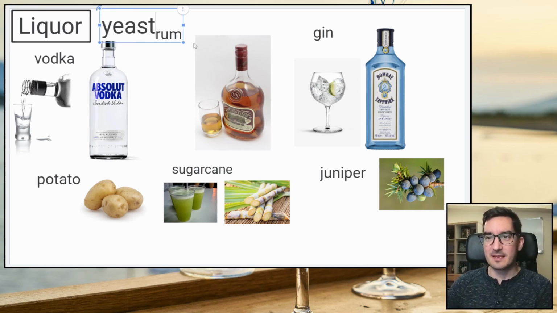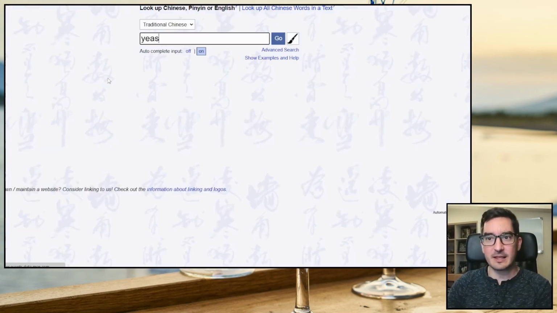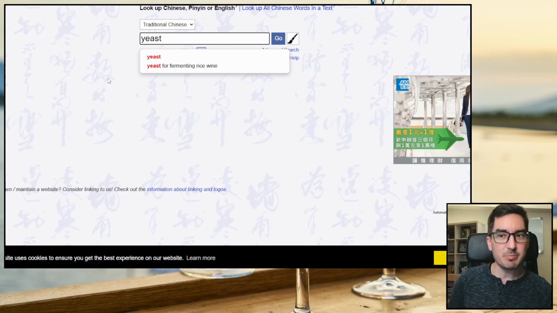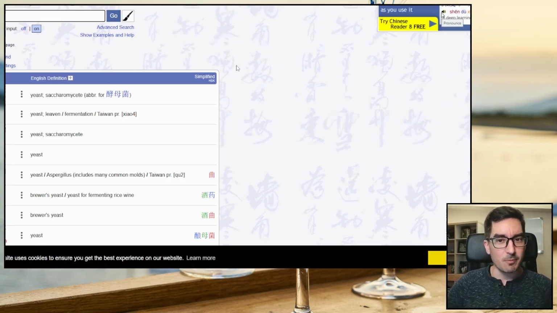Yeast. Yeast is something that's alive, actually. I don't know how to say yeast in Chinese. Should we find out together? Let's see. This is the dictionary I like to use. It's called MDBG. So yeast. 酵母. Okay. 酵母菌. So that's yeast. I recommend using MDBG on your computer.